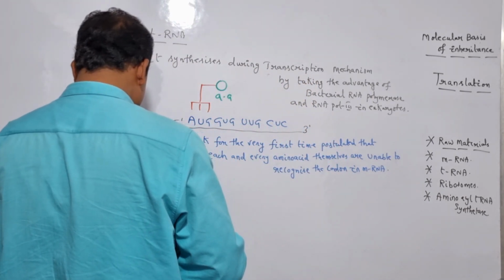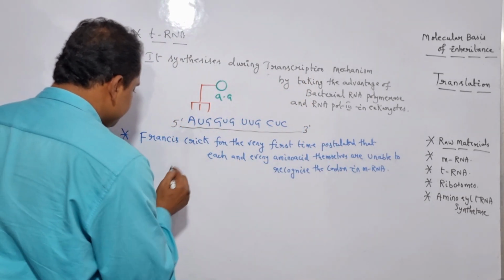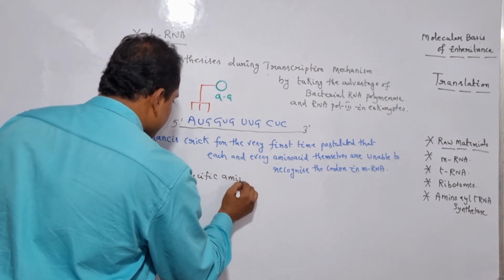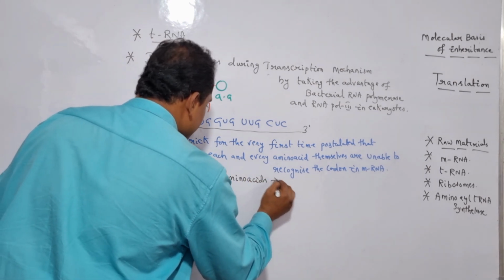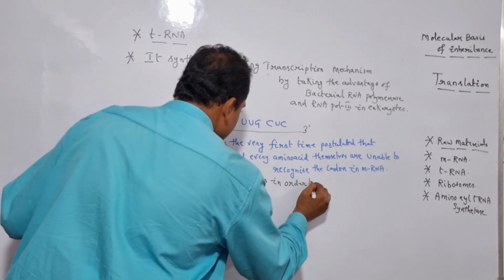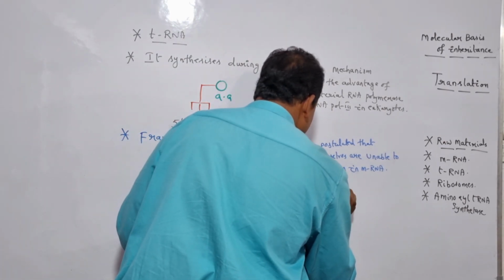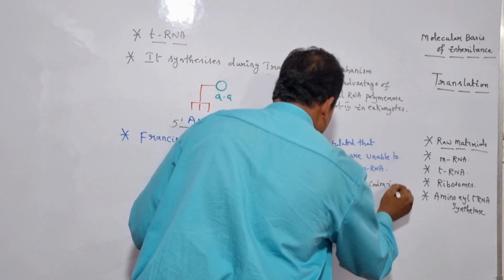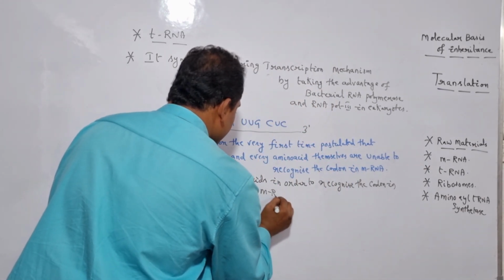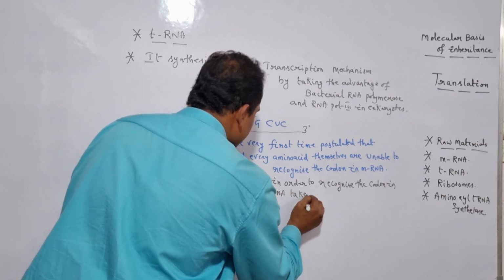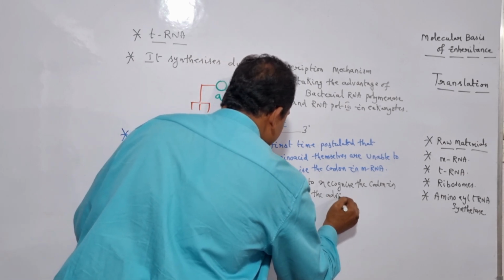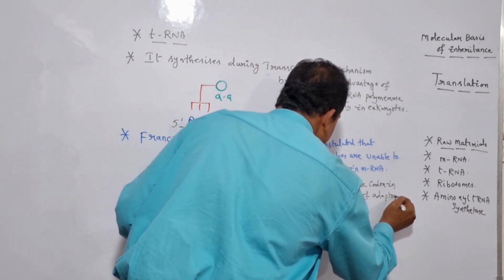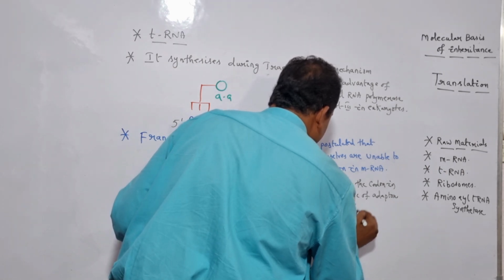And here the specific amino acids, so let me write it here. Specific amino acids, in order to recognize the codon in mRNA, take the advantage of adapter RNA or tRNA.